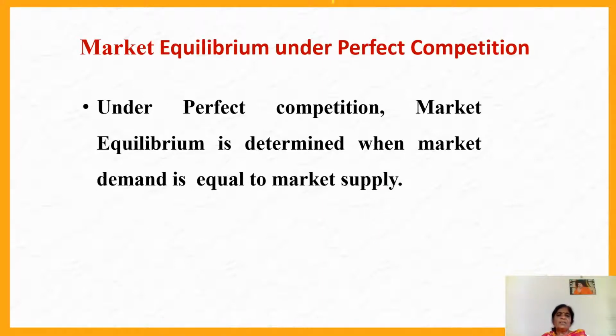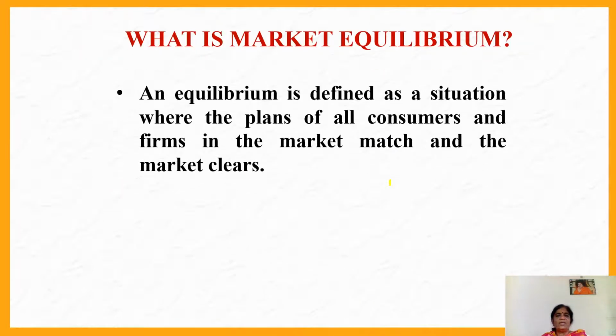And when we say market equilibrium under perfect competition, what do we mean by that? We mean that market demand is equal to market supply, as we saw in this picture. And then we will define what market equilibrium is. Here the market equilibrium is a situation where the plans of all consumers and the firms in the market match. What do you mean by that?